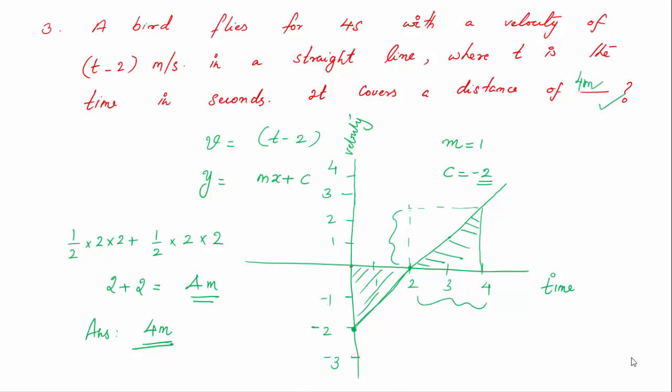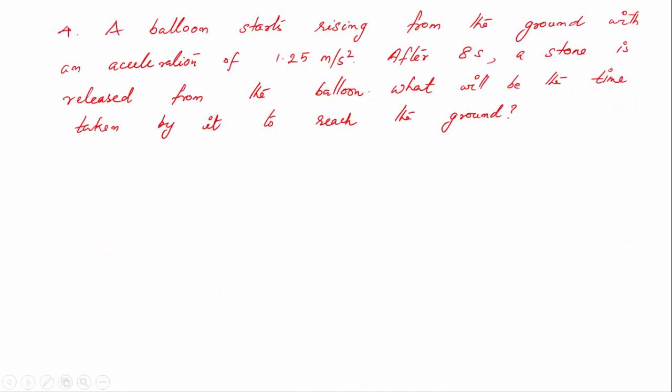If you have confusion in finding the area, you can take this to be a square. Here is another square. The triangle area is half of the square area. In the square, the side length is 2, so the area is 4, and half of 4 is 2. This is the same kind of square with a side length of 2 and 2. So half is 2. So the answer will be 2 plus 2, which is equal to 4 meters.